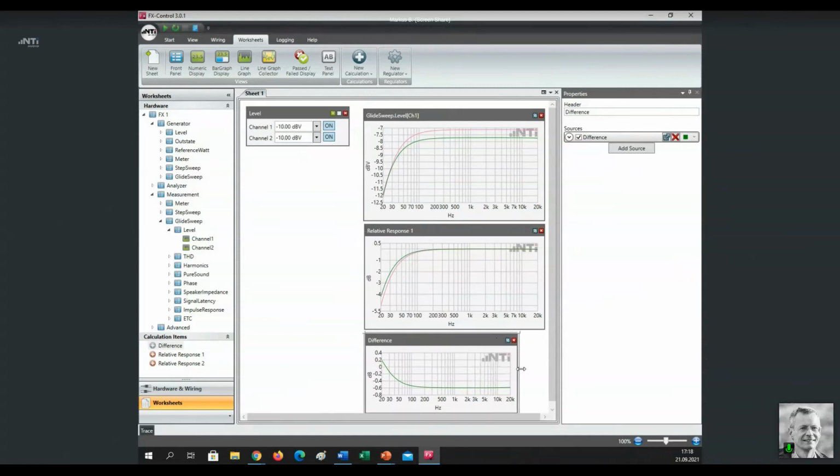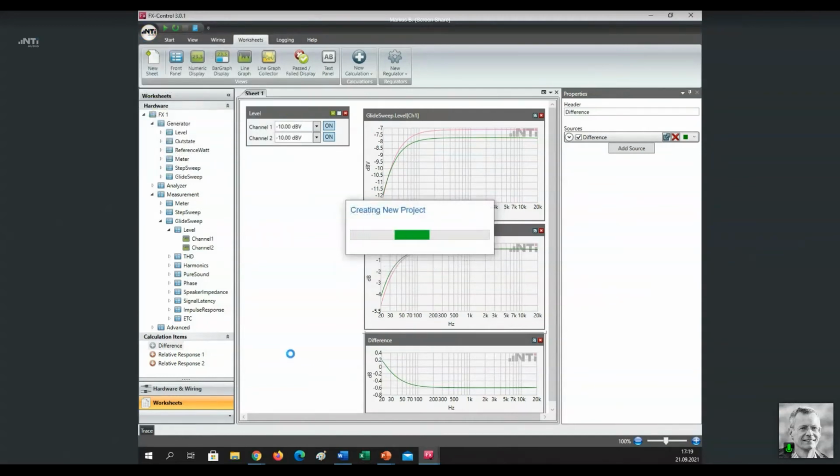the curve that represents the difference between these 2 curves. You see here the difference was very small, close to 0 in the beginning, and then getting larger at higher frequencies. So that is a simple example of a calculation item. Now let us take a look at a more complex one. And for that purpose, again, I'm going to create a new project just to start from scratch.